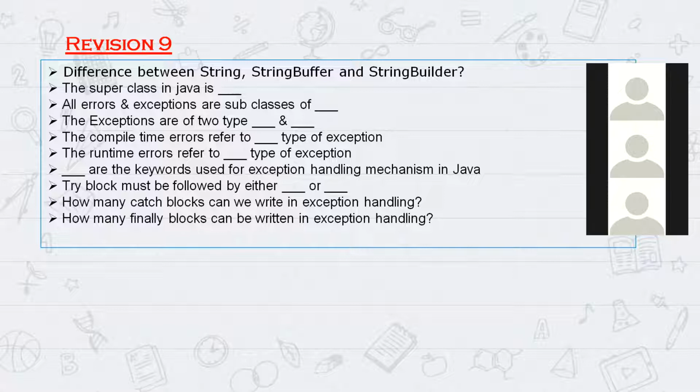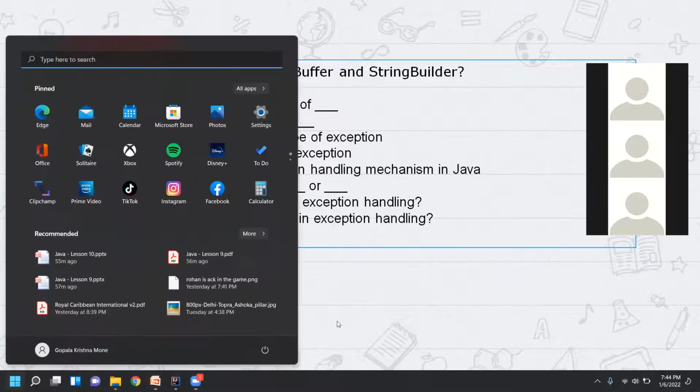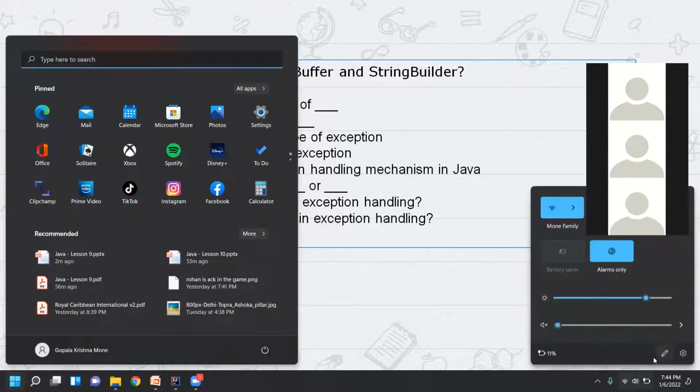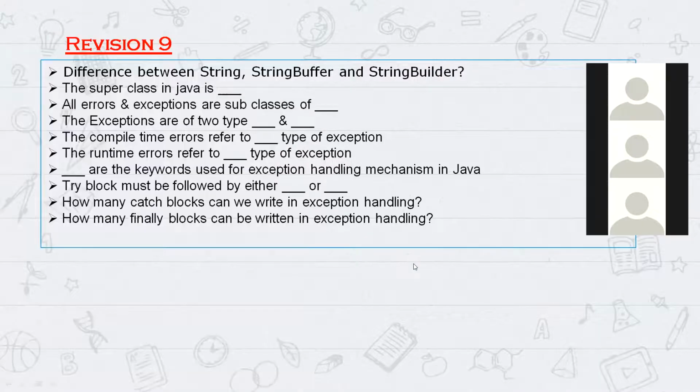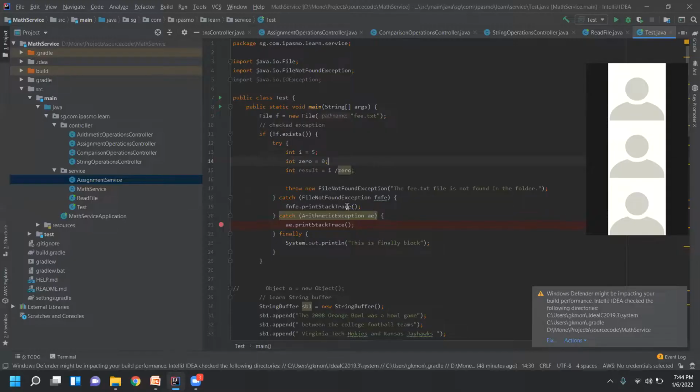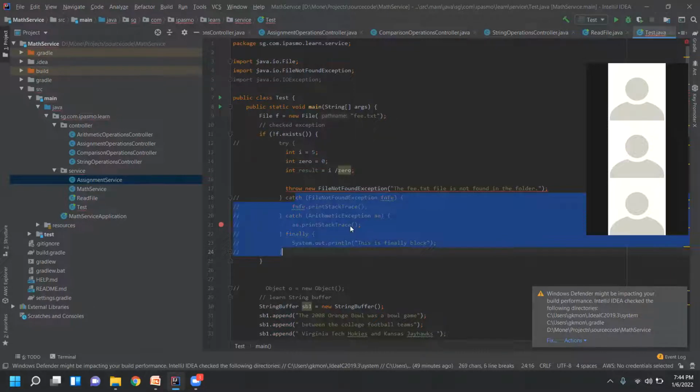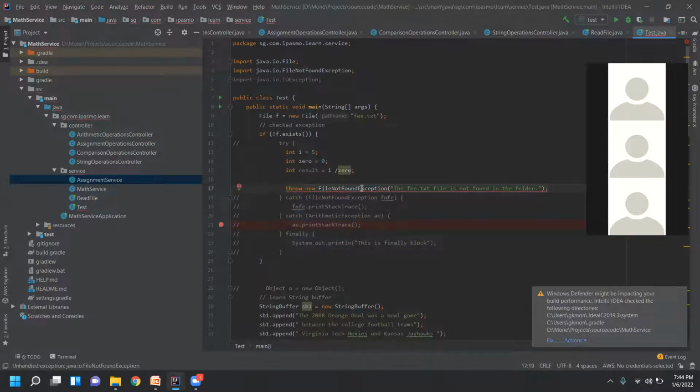Checked exceptions we can handle at compile time. Correct. Checked exceptions are nothing but compile time exceptions. Compile time means the program will not compile. It will just highlight it in red color like this. Whenever you see a red line under the code like this, it is compile time, meaning the program cannot be compiled at all. So that's why this is a compile time error. Compile time errors are nothing but checked exceptions.